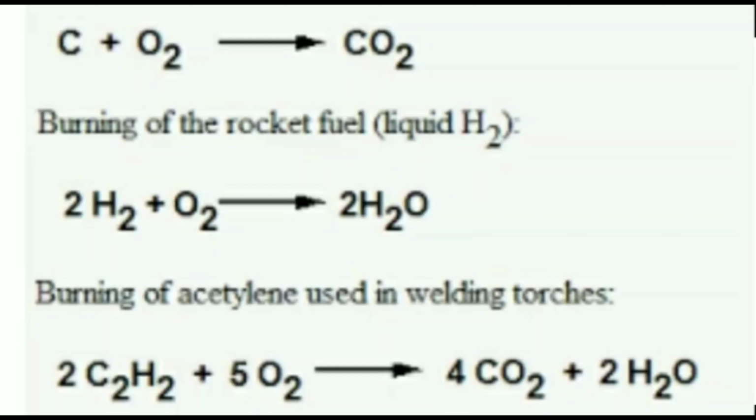These are just a few examples to quote. Magnesium ribbon burns in air and produces magnesium oxide and releases heat and light. Cellular respiration is an example of slow combustion. Rusting is an example of slow combustion.